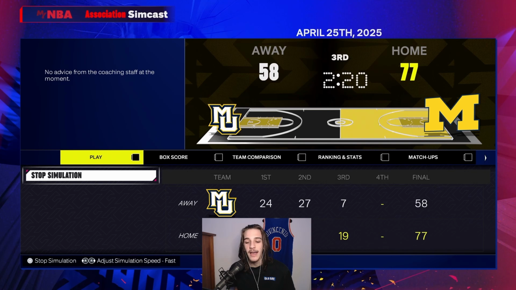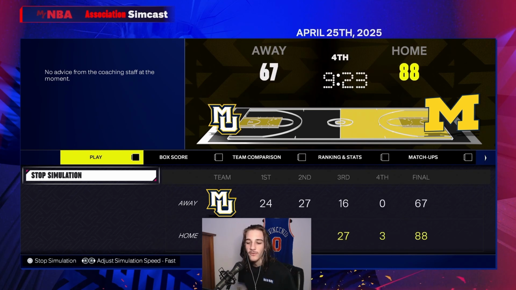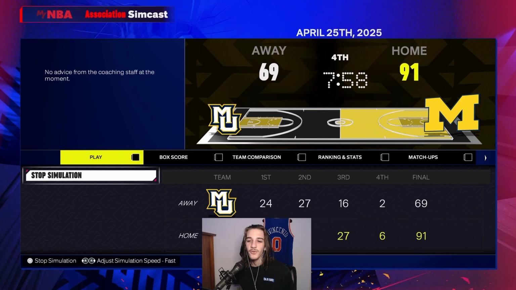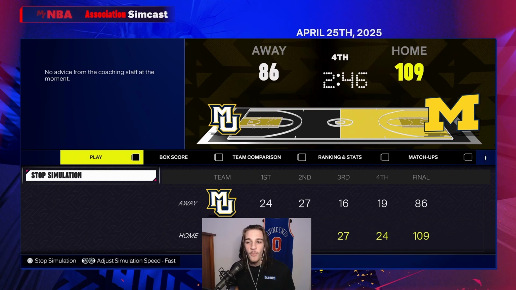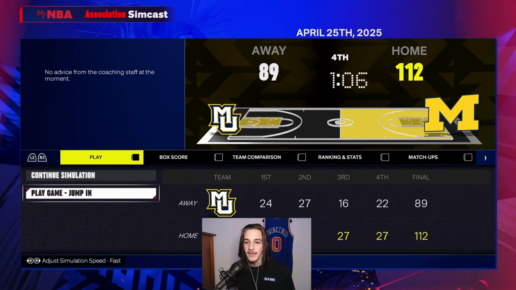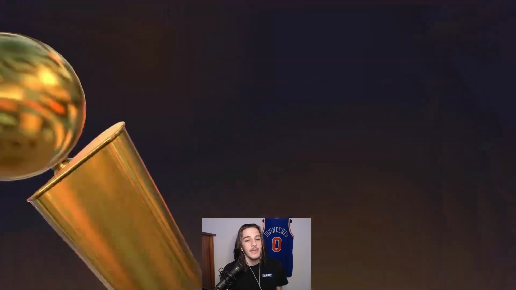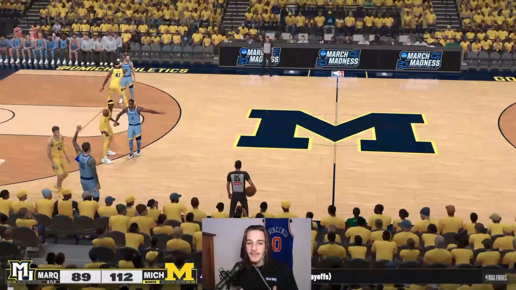and they do not come out fast. Michigan with the big lead going to the fourth quarter. The Cinderella story looks over, down by 20 here in the fourth, and Marquette almost won it all. A beautiful season for them. No one really expected them to make it all the way. We'll hop in here, watch a little bit, but Michigan will be your March Madness champions.